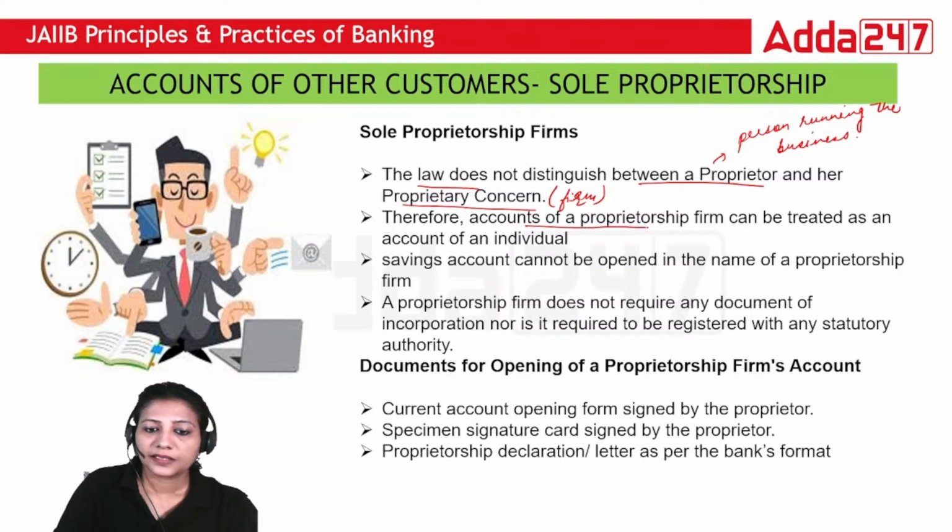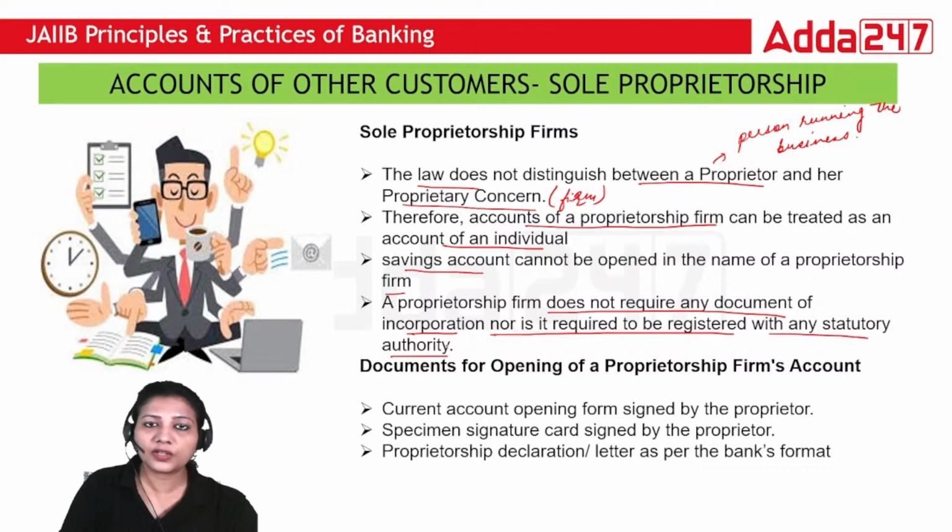Therefore, the account of a proprietorship firm can be treated as an account of an individual because there is no distinction between the proprietor and the proprietorship firm. That is why the accounts are treated as one and the same for the firm as well as the individual. There is no demarcation between the accounts of the proprietorship firm and the individual who is running the business. A savings account cannot be opened in the name of a proprietorship firm. A proprietorship firm does not require any document of incorporation, nor is it required to be registered with any statutory authority.